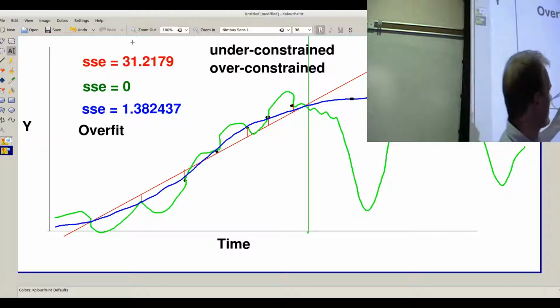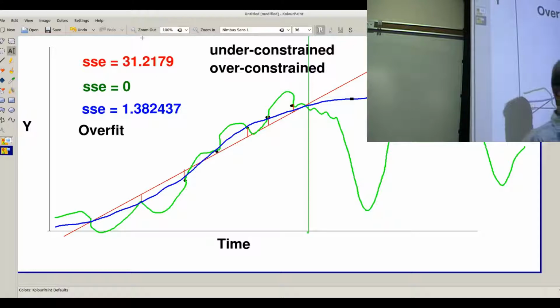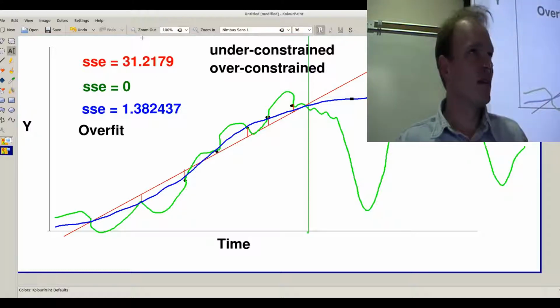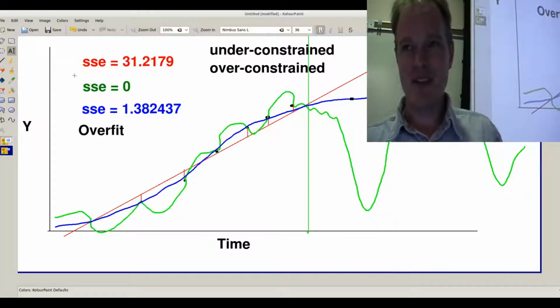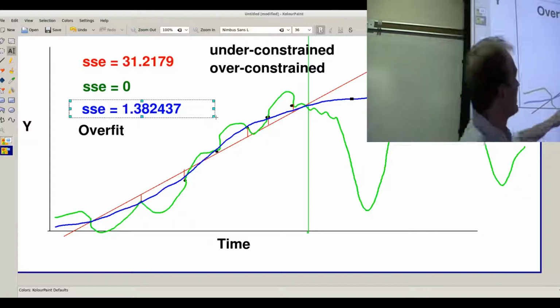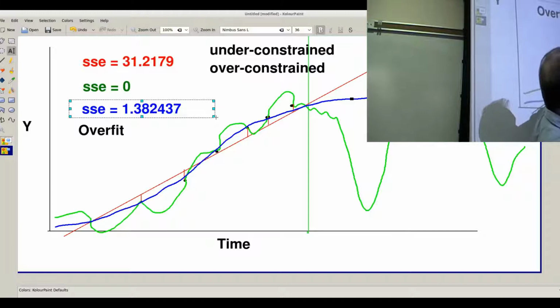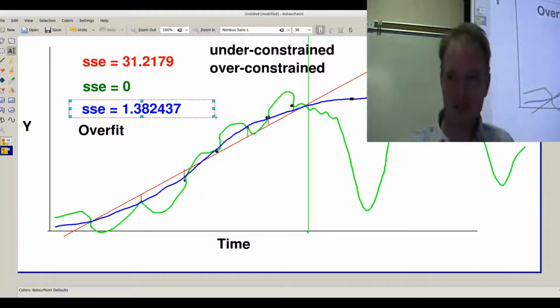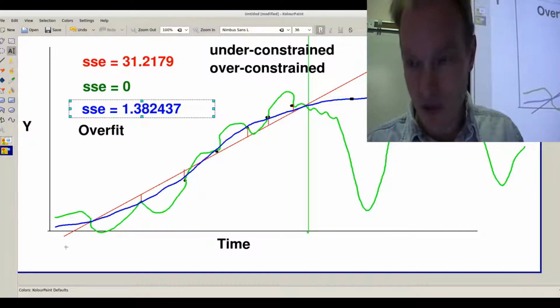Can I say that this green complexity is justified by the data? I can, because this error is lower than this error, and therefore there is some justification for going from blue to green. That justification is 1.38247 amount of error. Suppose there were two models that both had SSE equals 0.